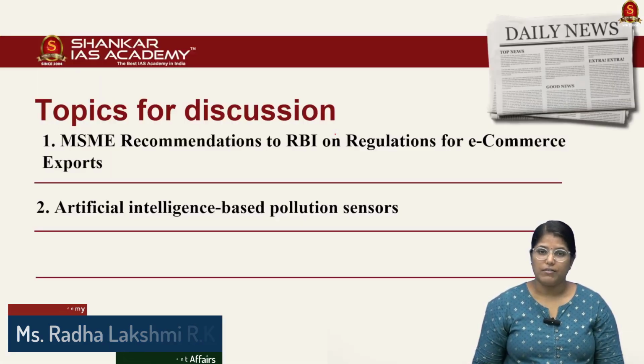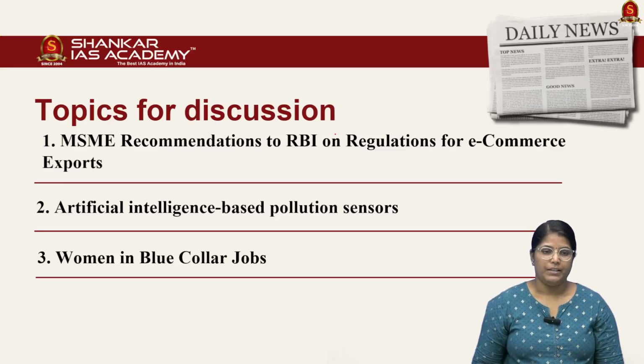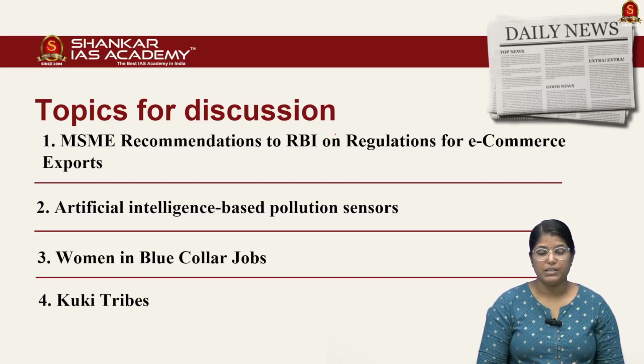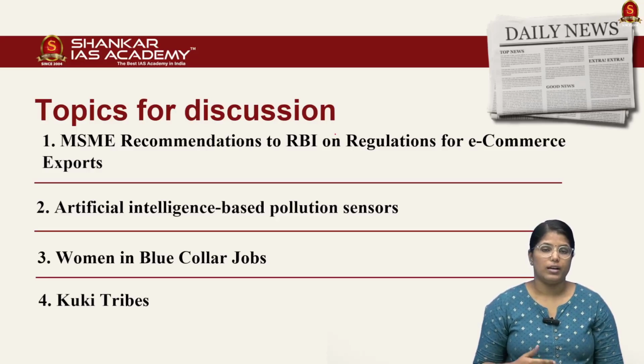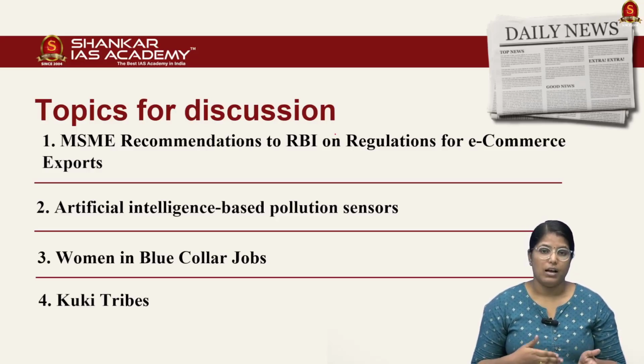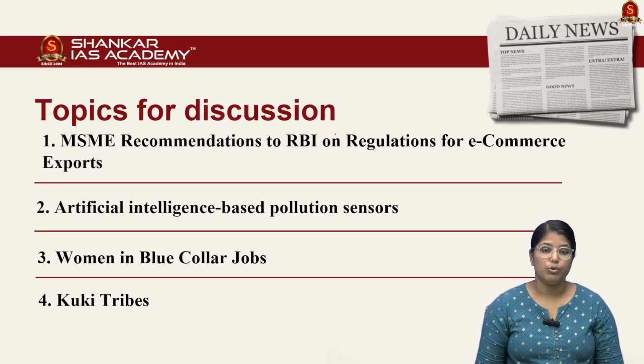Displayed here are the list of articles that we are going to discuss today. In this first article, we will be discussing certain recommendations that have been given by MSMEs to RBI in order to relax the regulations when it comes to e-commerce exports. In the second article, we will be discussing an artificial intelligence based pollution sensor. Third article, we will be seeing a recent study regarding blue collar jobs when it comes to women and their participation. And finally, we shall see the basics of Kuki tribes. So without any delay, let us get into the article discussion.